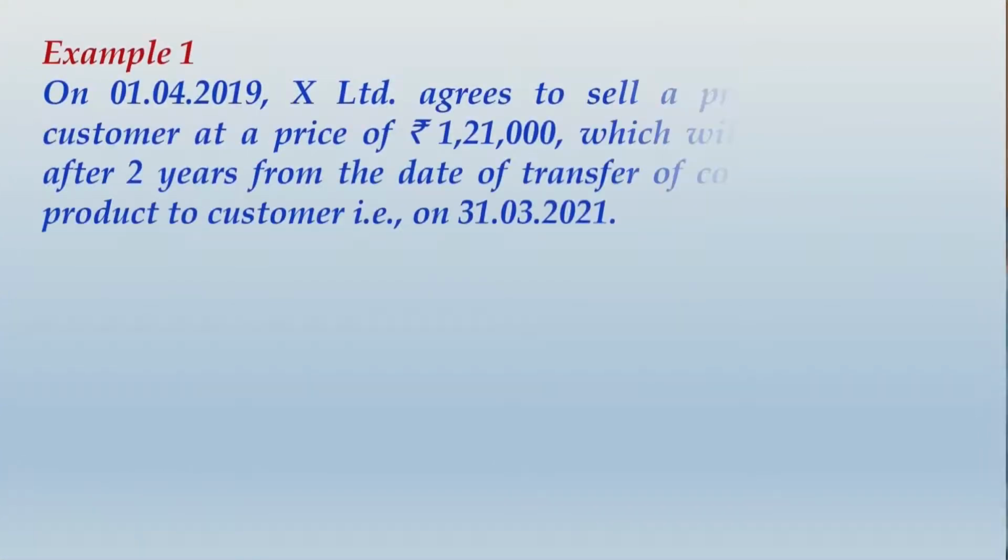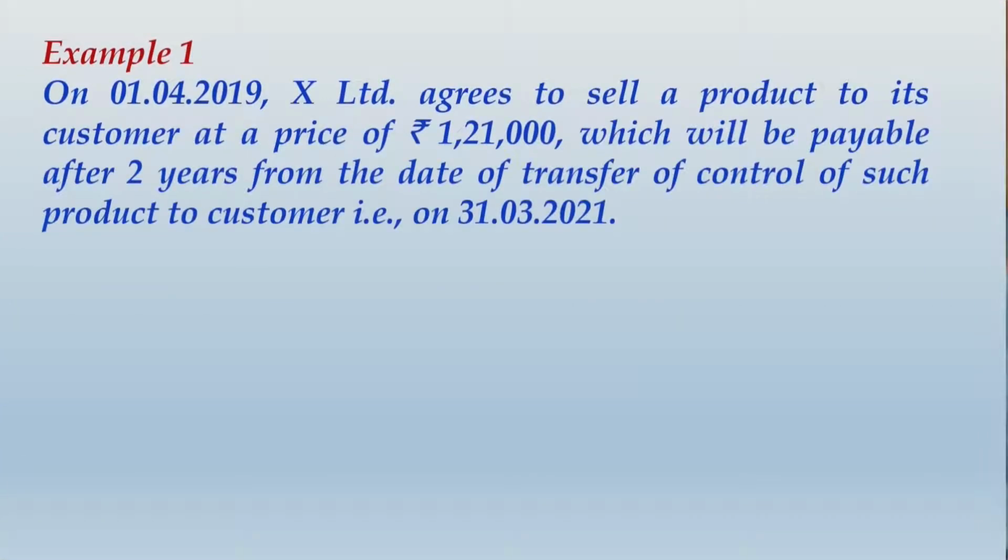Example number 1. On 1/4/2019, X Limited agrees to sell a product to its customer at a price of rupees 1,21,000, which will be payable after 2 years from the date of transfer of control of such product to the customer, that is on 31/3/2021.